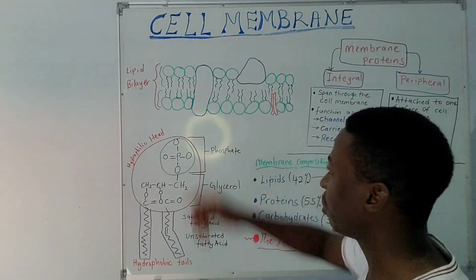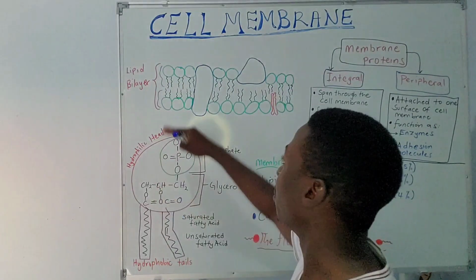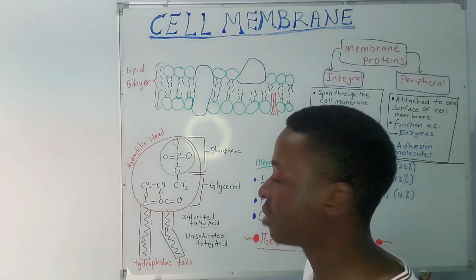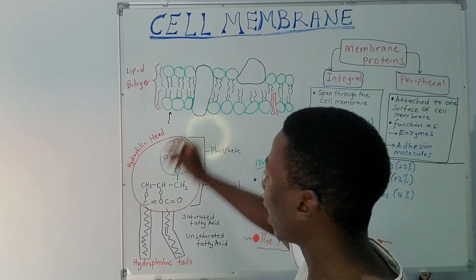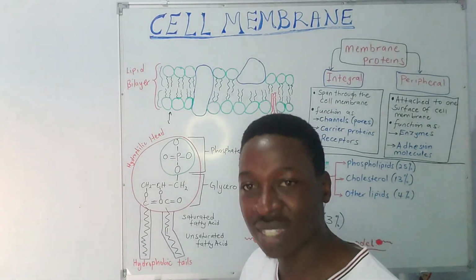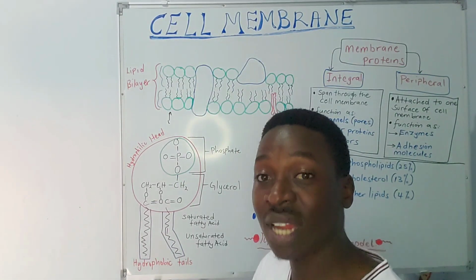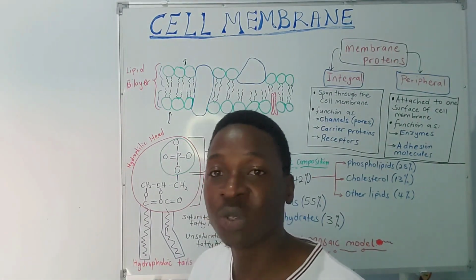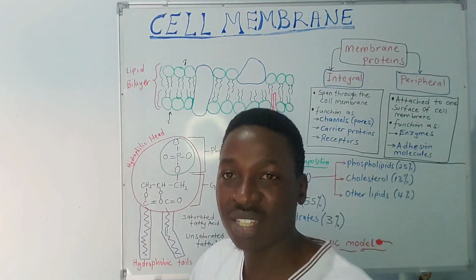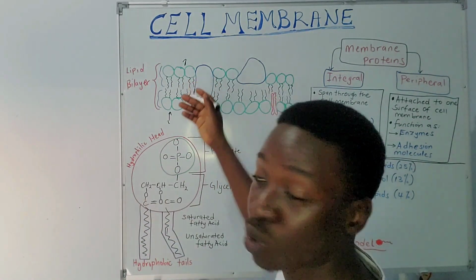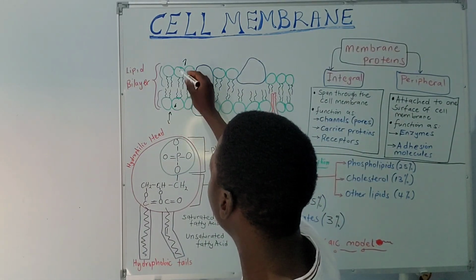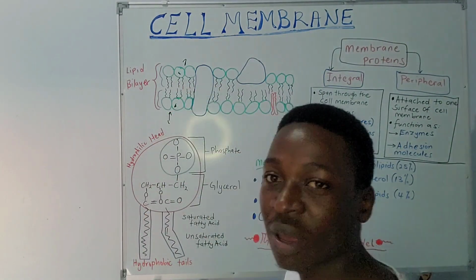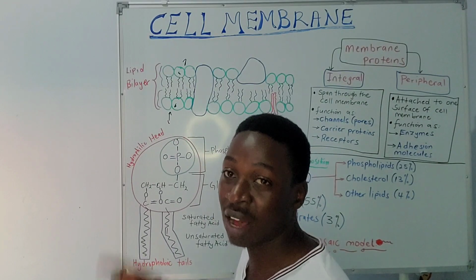The structural arrangement of this lipid bilayer is such that much of these lipids have a hydrophilic and a hydrophobic end, as we shall see. These lipids have their hydrophilic ends exposed within the cell because of the water. So they are water loving, they're hydrophilic, whereas the other side is exposed to the extracellular environment, which also has a large component of water around the interstitium, and so it's also hydrophilic. So we expect the hydrophilic ends to be exposed to the water environments, and then in between is where we have the hydrophobic tails of these lipids.